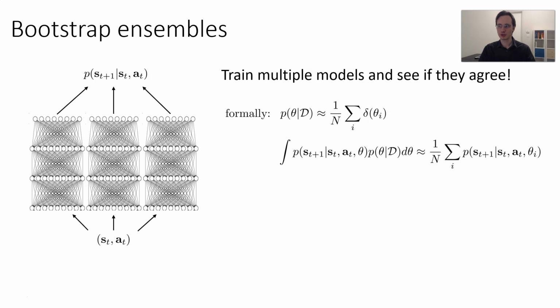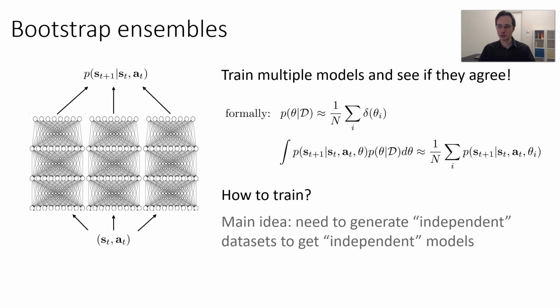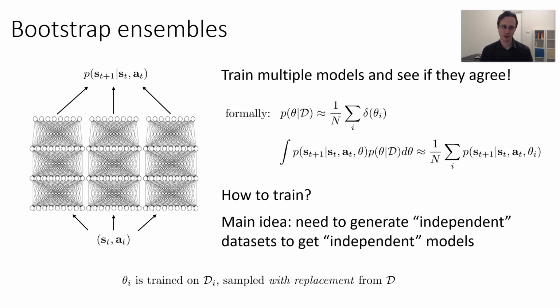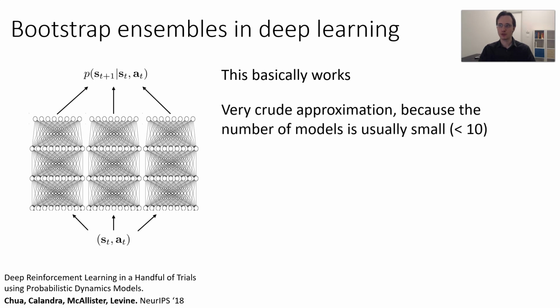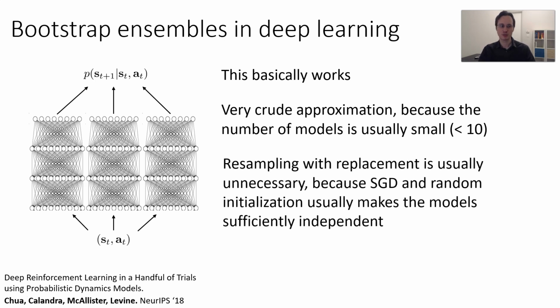So if you train multiple models, and then if you want to integrate out the parameters, you simply average those models together. How do you train? Well, the main idea is you need to generate independent data sets to get independent models. And one of the ways you can do this is you can resample your data set with replacement. This is the standard Bootstrap method. It turns out that in deep learning, it's actually even simpler than that, because you can use a fairly small number of bootstraps in your ensemble to get decent uncertainty estimates, and resampling with replacement is usually not even necessary because SGD and random initialization already makes the models sufficiently independent.